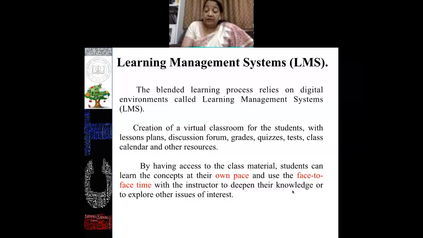The simple meaning of why this module is important: because of the internet, all this material is readily available to the student. But there is a problem with the student: which material should I read exactly, and how do I get the concept properly? In that manner, the teacher can manage the material, develop a module and disseminate it to the learner. They will learn with that module, and when you meet, like today we are meeting,